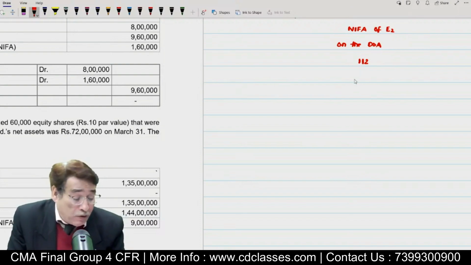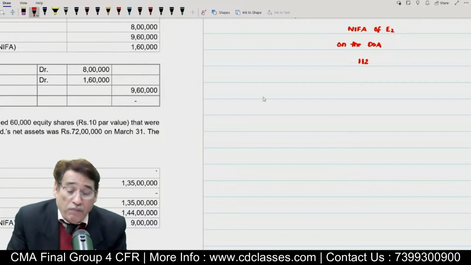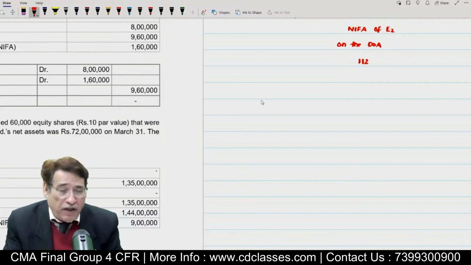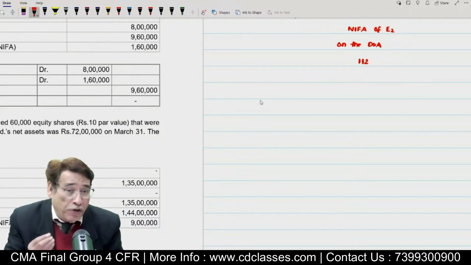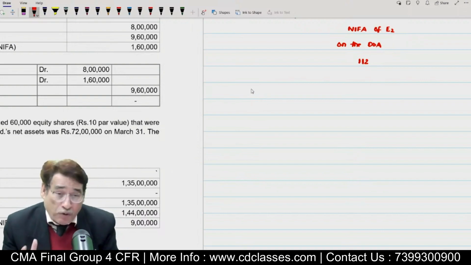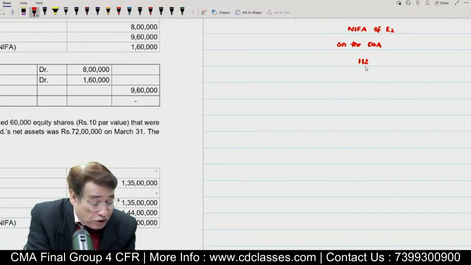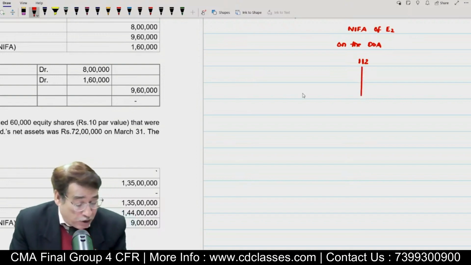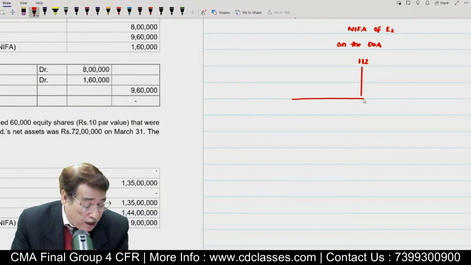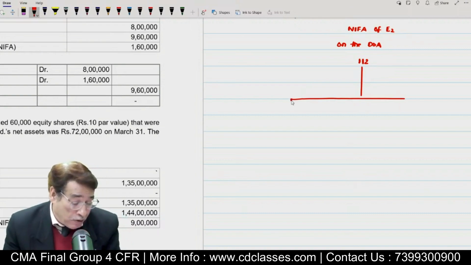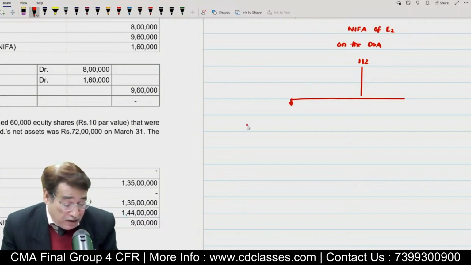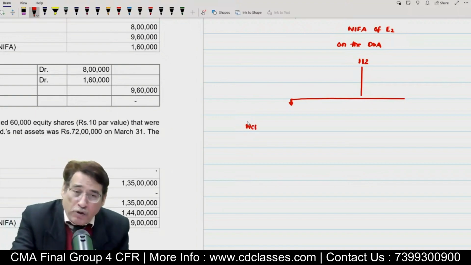Fine, sir. Now suppose I am going to ask you, please compute the value of the NCI as per proportionate share of net assets basis. Suppose if I am going to compute, then how am I going to compute? On the date of acquisition, net assets of the subsidiary company are equal to 112, and out of that, NCI share will be how much? First of all, you let me know.